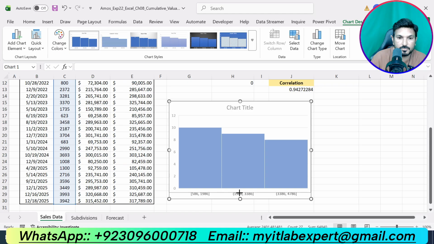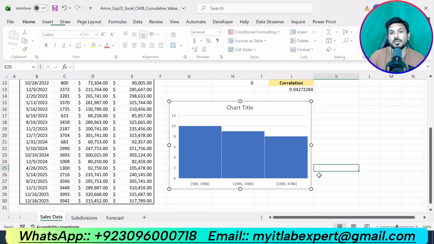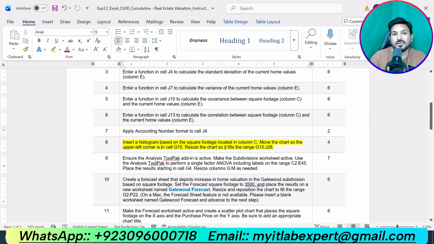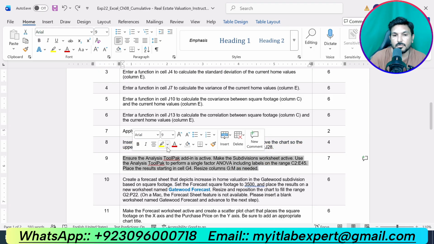J28. This one. Okay, so that is all about step number 8, where we were supposed to insert a histogram based on the square footage. Okay, now let me do the next step, that is step number 9.